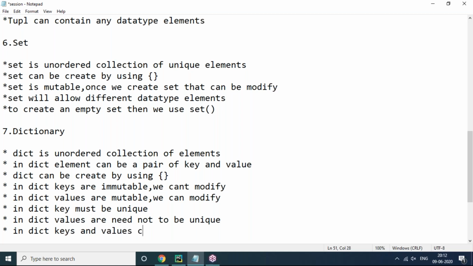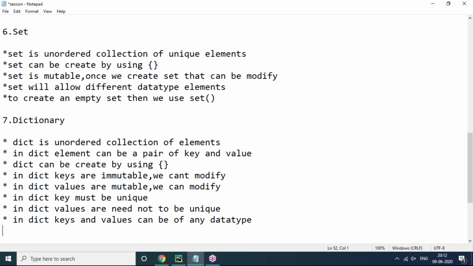Keys and values can be of any data type. There is no specific rule. It is not that if the key is an integer, the value must be an integer, or if the key is a string, the value must be a string. No rule. Any data type we can use, no problem at all. So these are the dictionary related things. Now we will see how to create a dictionary and how to work with it.